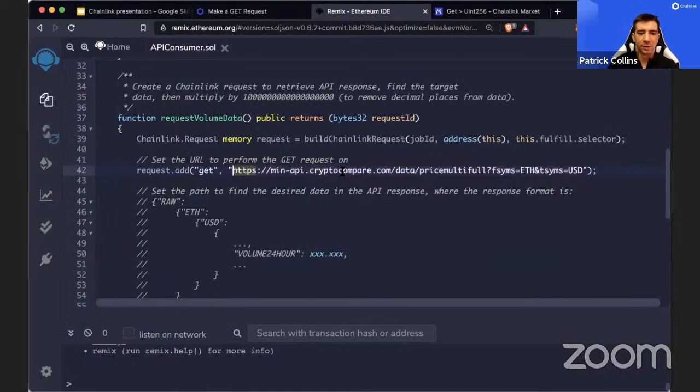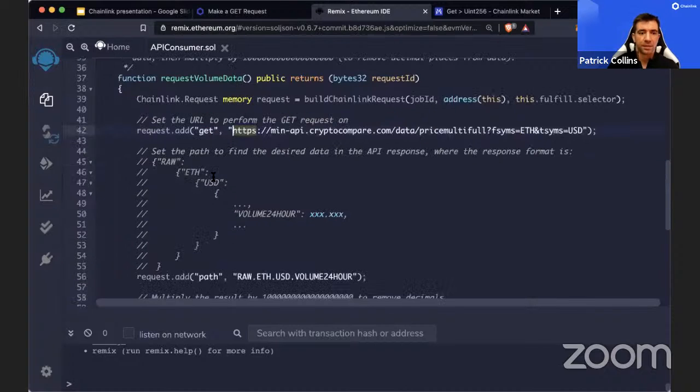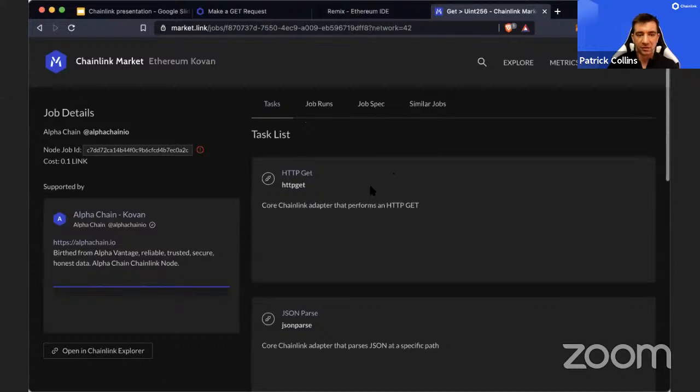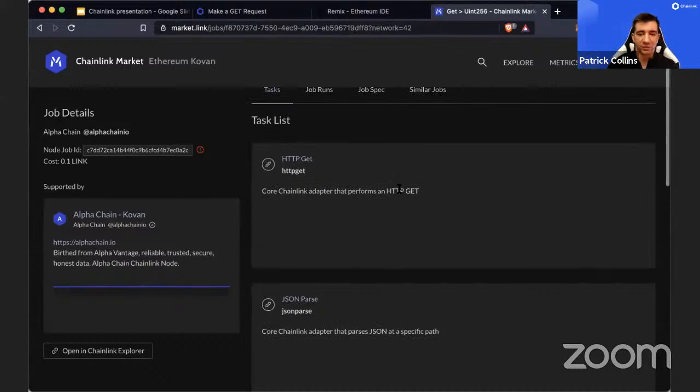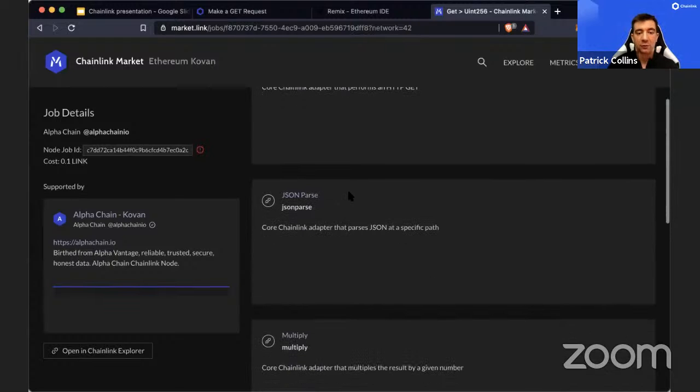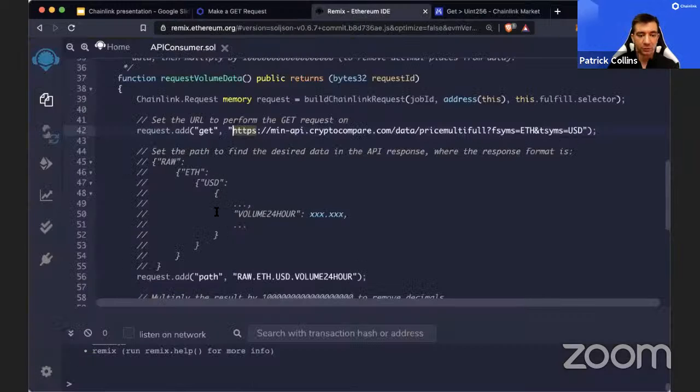We say, hey, let's make an API call to this API. And what it does is, in this task list, it takes the result of that API call and passes it to the next adapter. So the next adapter is going to be JSON parse,